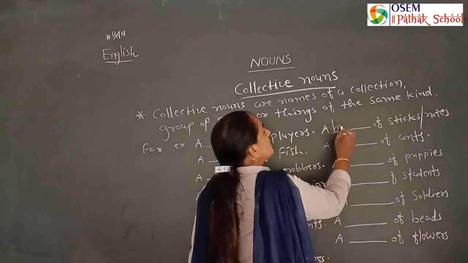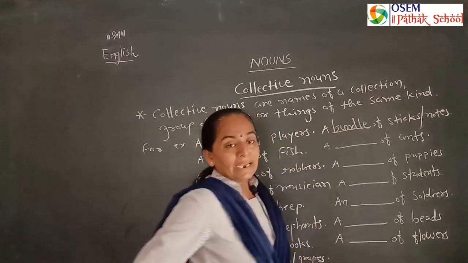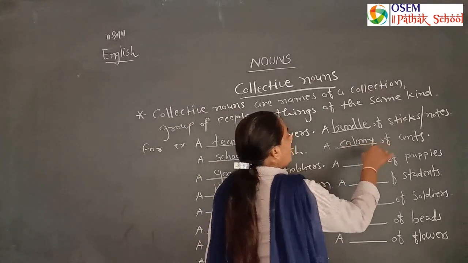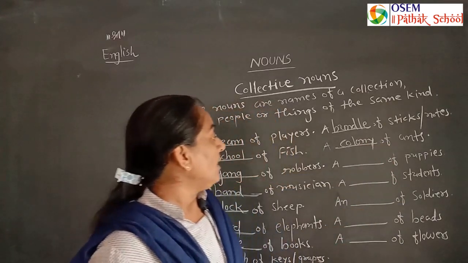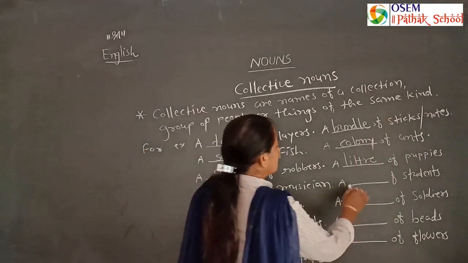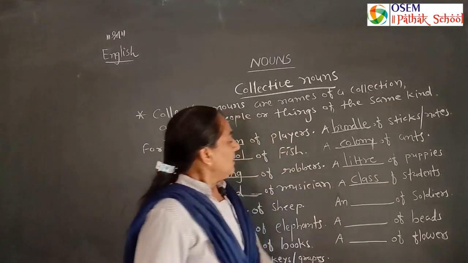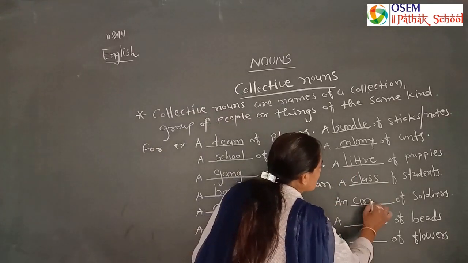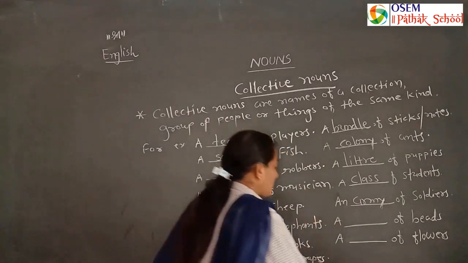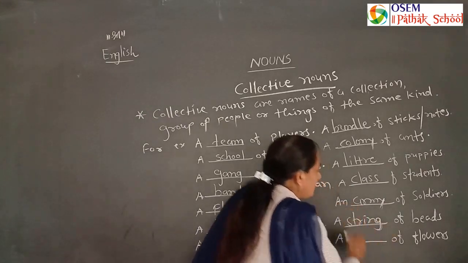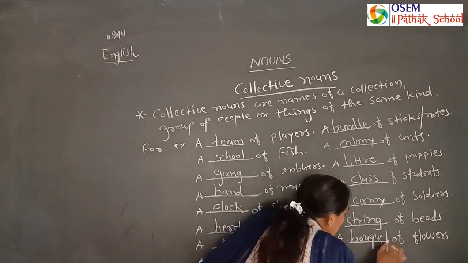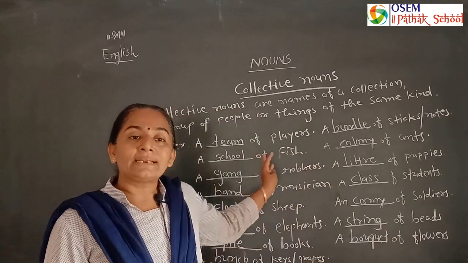then a bundle of sticks, and knots. Colony of ants, colony of bees too, a litter of pups, a class of students, an army of soldiers, string, that is, rope, string of beads, or bouquet of flowers. So let's do more practice.